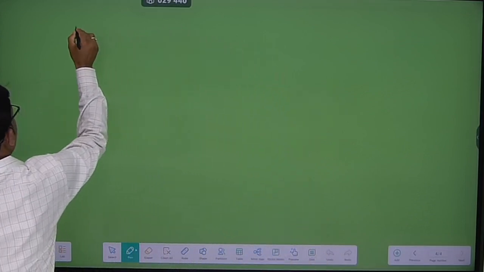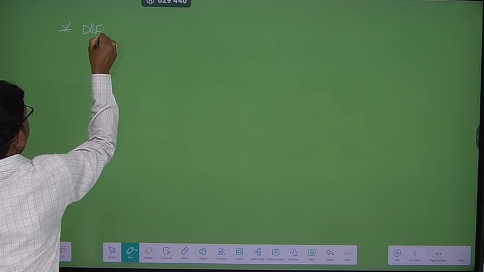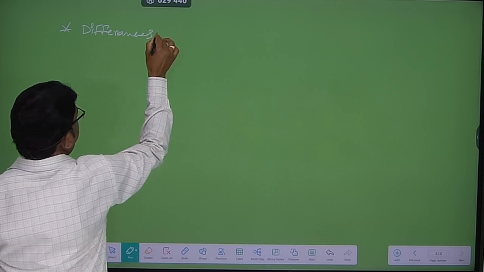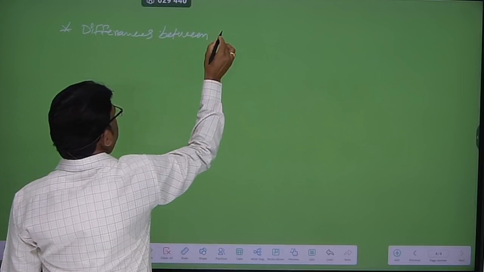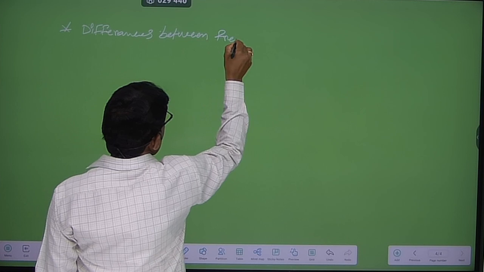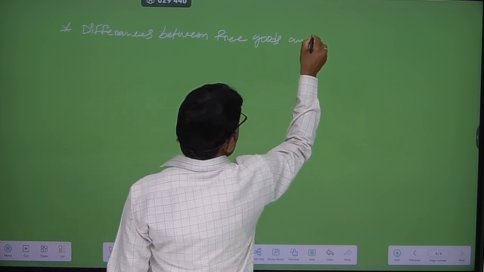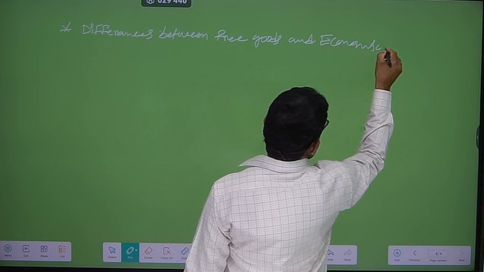Okay, so continuation topic is differences between free goods and economic goods.